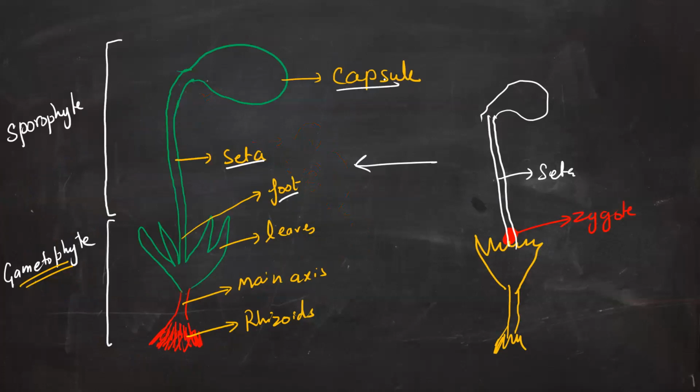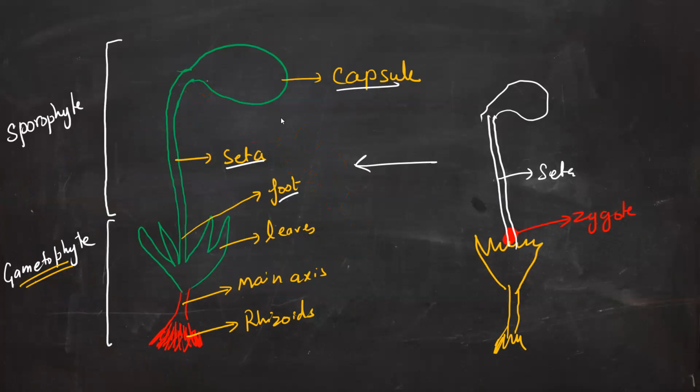Is this point clear to you that the gametophyte is having a sporophyte growing on it? Yes, beta? Is it clear to everyone? Yes, sir.